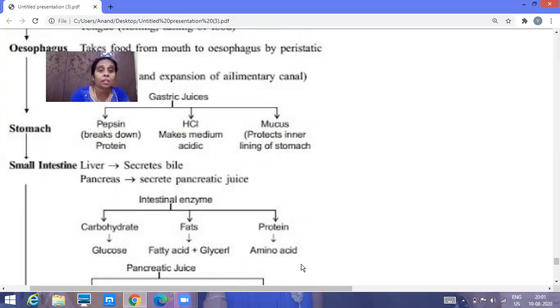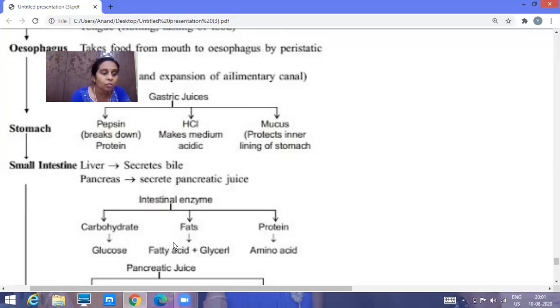The intestine will also secrete a juice called intestinal juice that consists of some enzymes. These enzymes help in converting the other complex food into a simpler food. So what are the enzymes present in the intestinal juice? That is maltase, sucrase and peptidase.